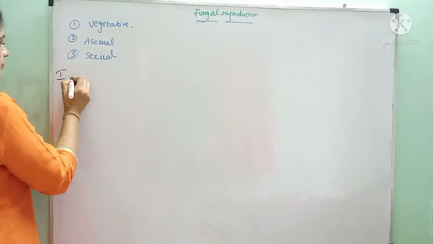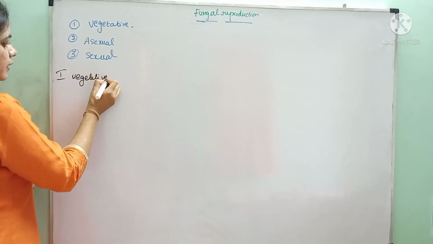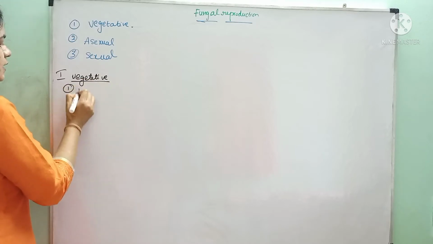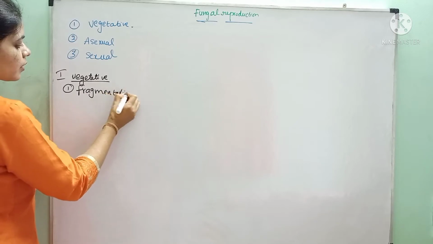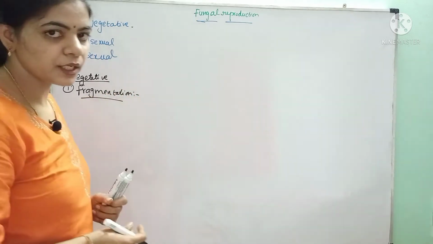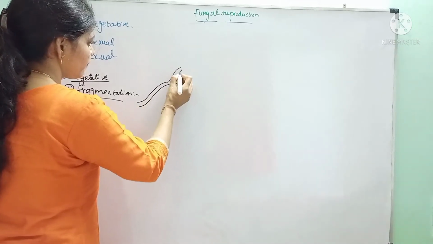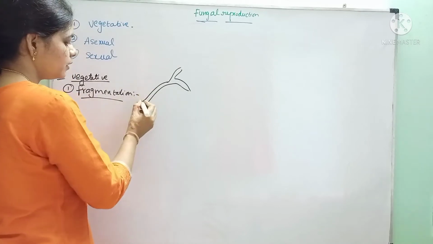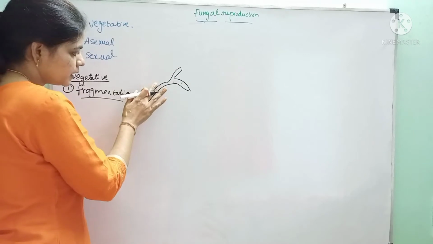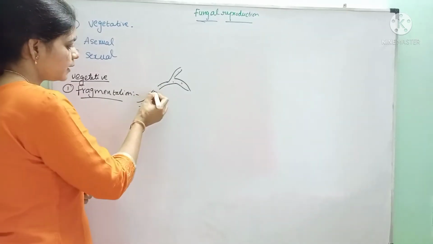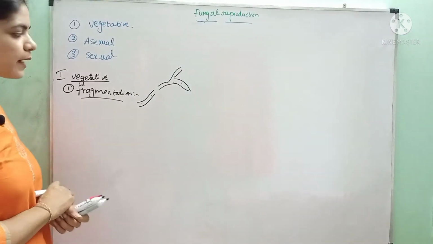Vegetative reproduction is of three types. First one is fragmentation. Fragmentation is nothing but, for example, this is the mycelium. If any part of the mycelium is accidentally broken, that broken part will develop into a new fungus. That is called fragmentation.